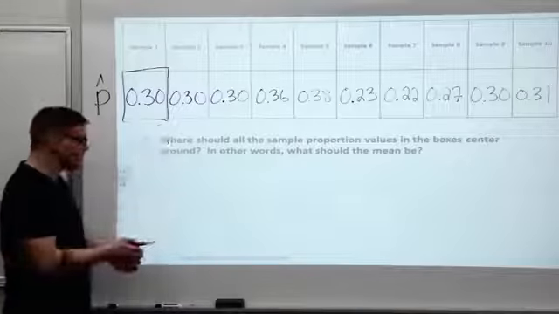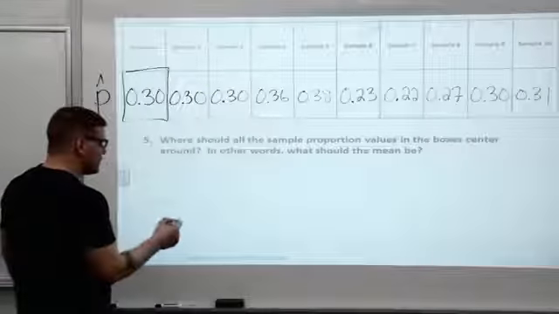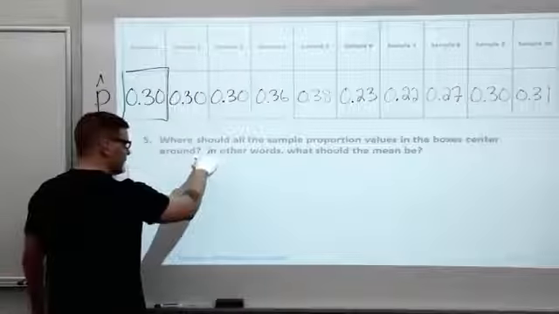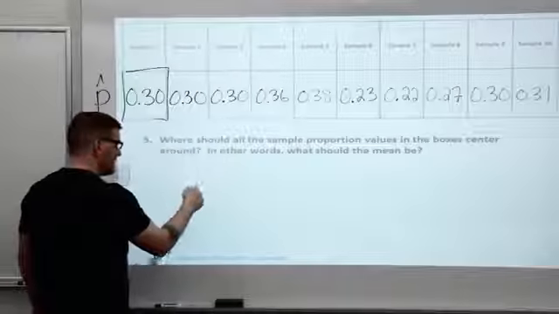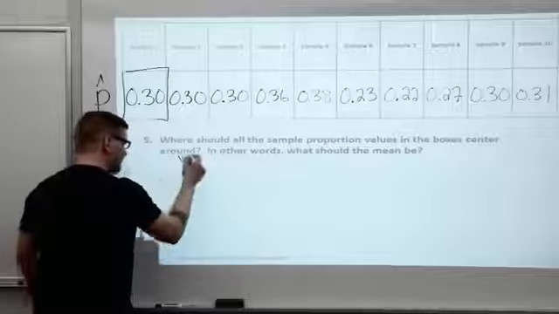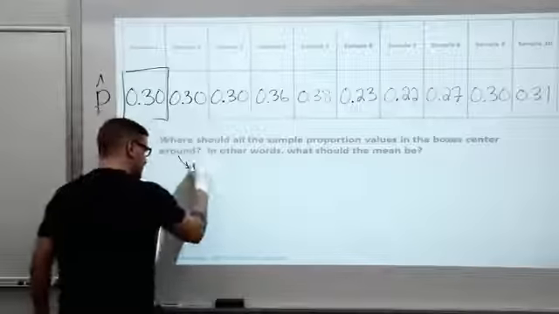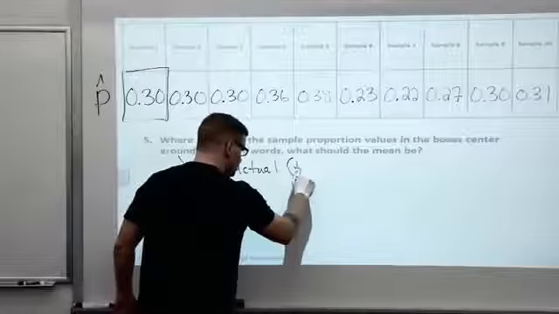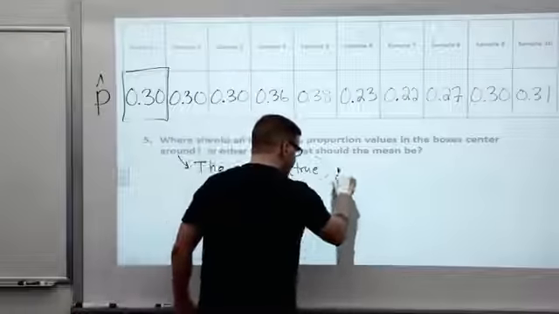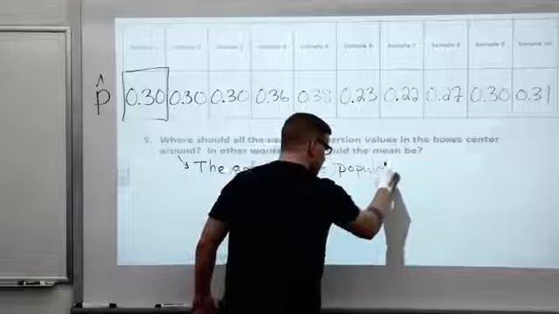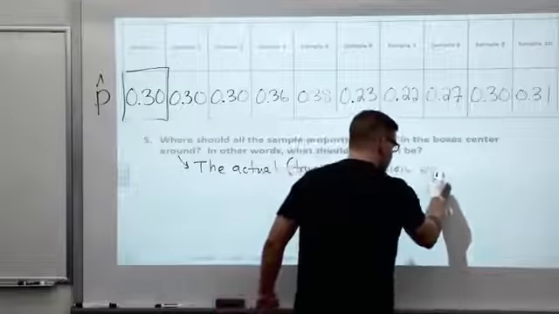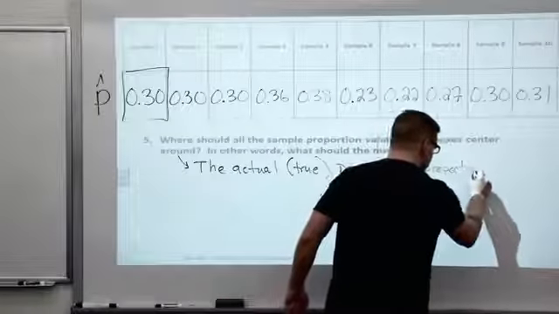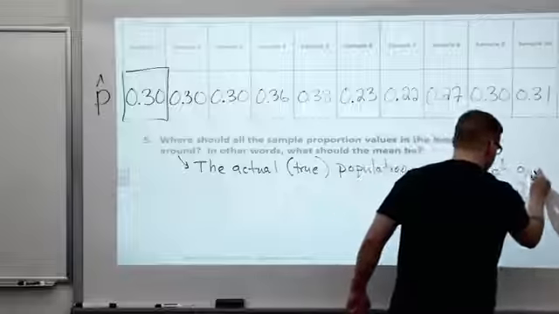That makes sense, right? So, where should the sample proportions be? Where should all the sample proportion values in the box center around? These should center around the actual or the true population proportion of greens.